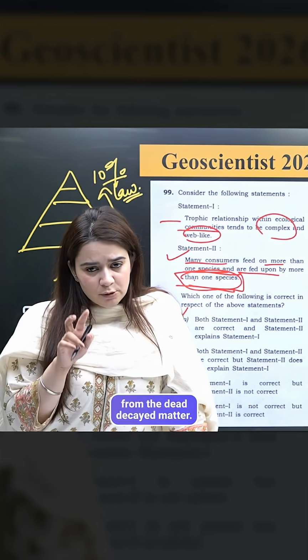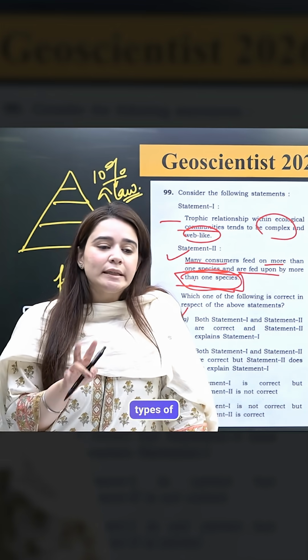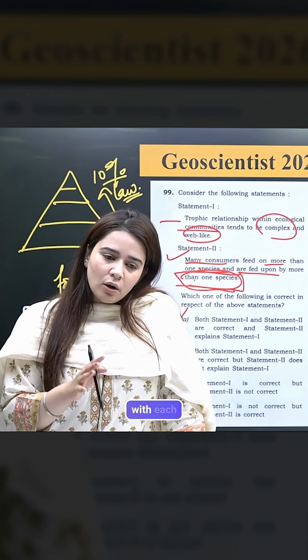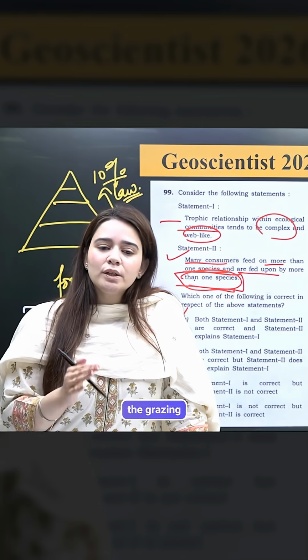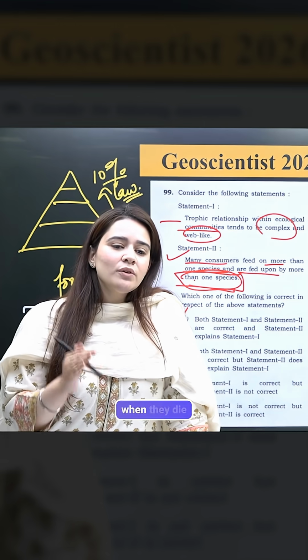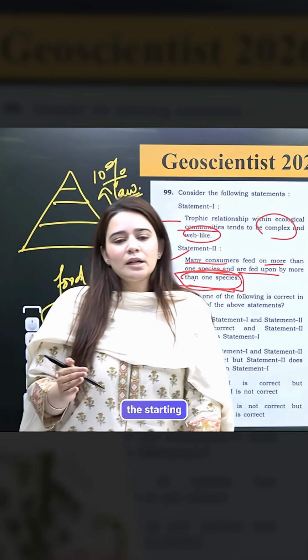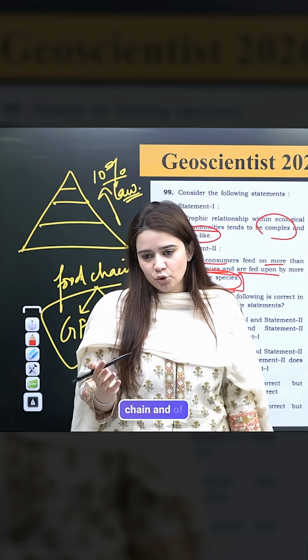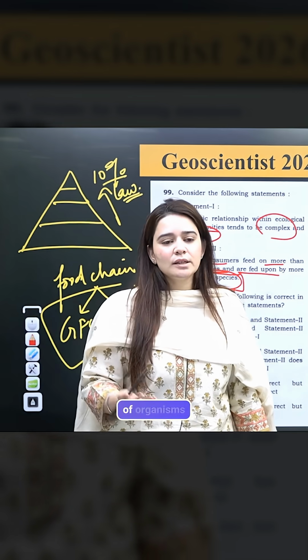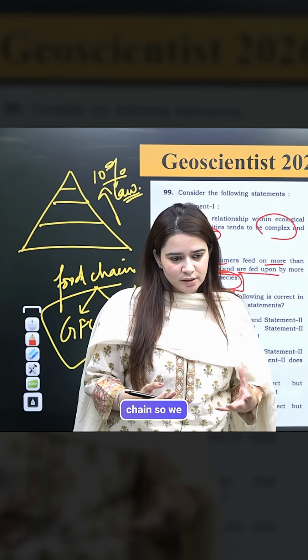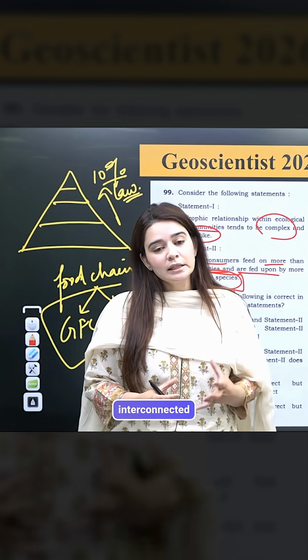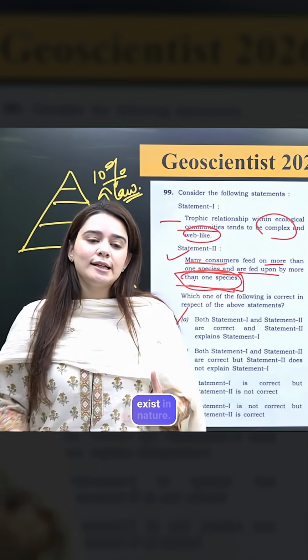And in these, both the chains are also interconnected with each other, because the animals or the species which are a part of the grazing food chain, eventually when they die, they become the starting point of the detritus food chain. And of course, we have another type of organisms which are omnivores, which are part of both the chains. So we can say there is an interconnected network of the chains that exist in nature.